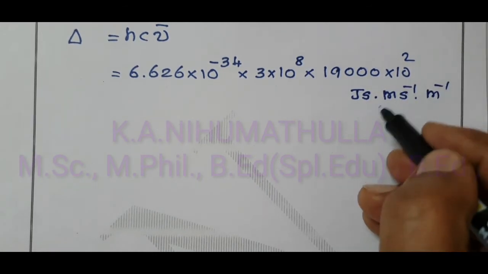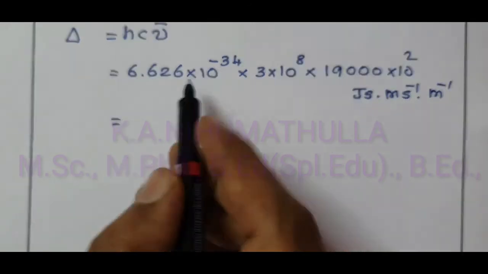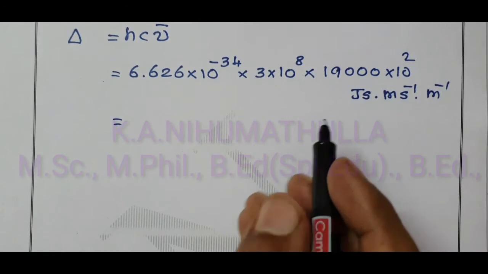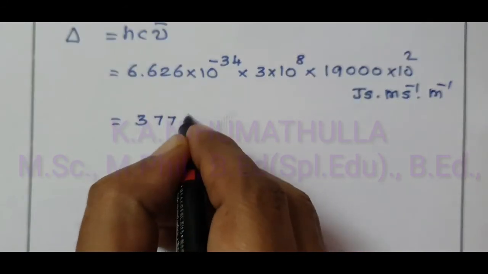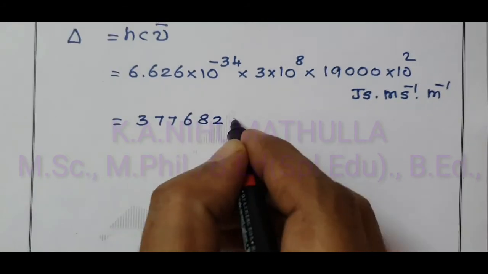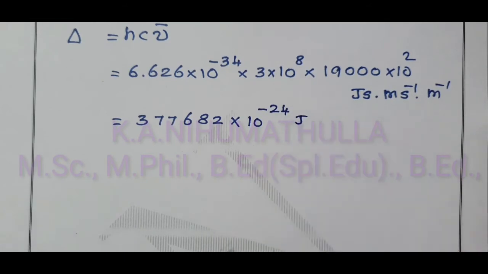Meter power minus 1 and second power minus 1 get cancelled. When you multiply the three values, you will get the answer 377,682 into 10 power minus 24 joule.